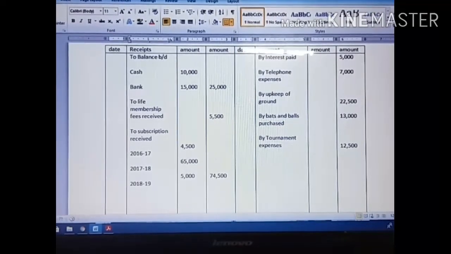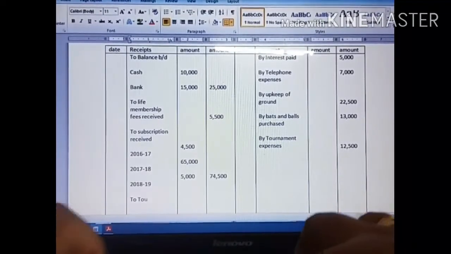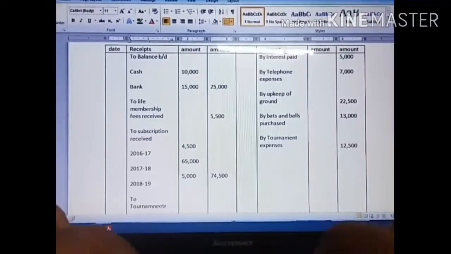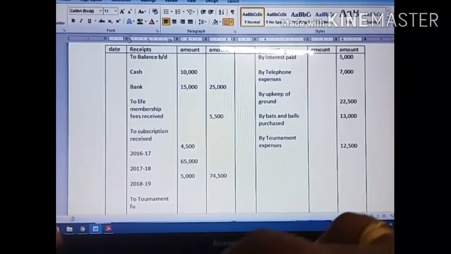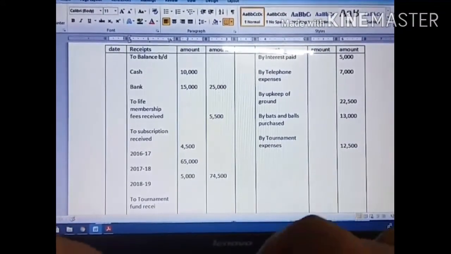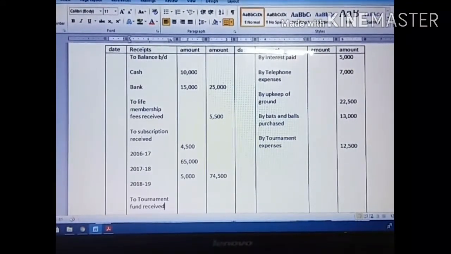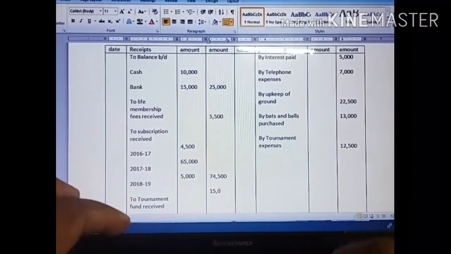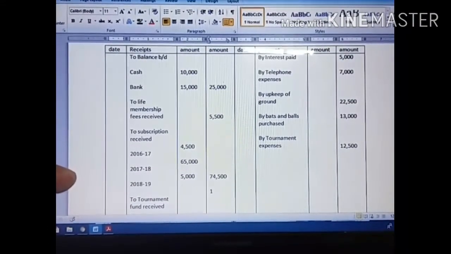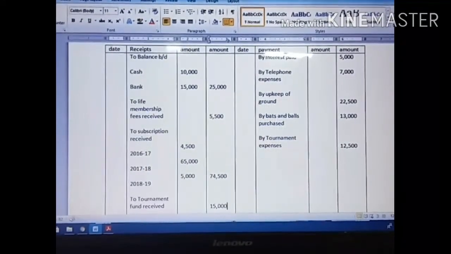Tournament fund received, they have given some amount. Tournament fund received 15,000. So I have to write 15,000. So almost we have entered all the amounts.